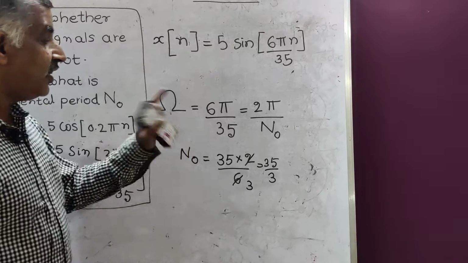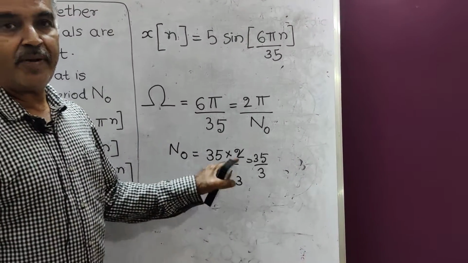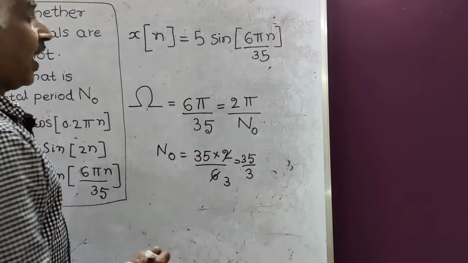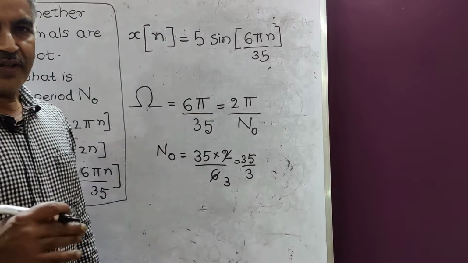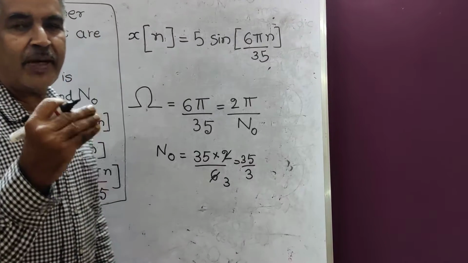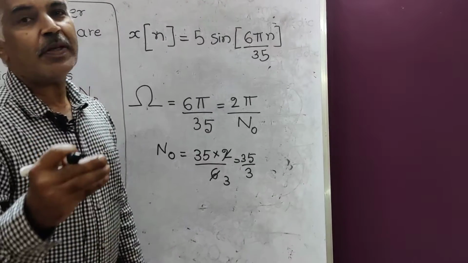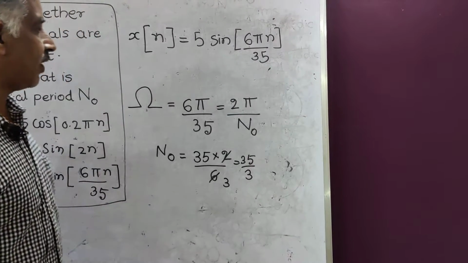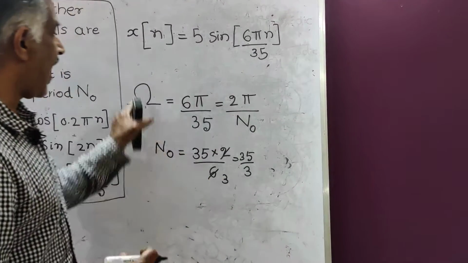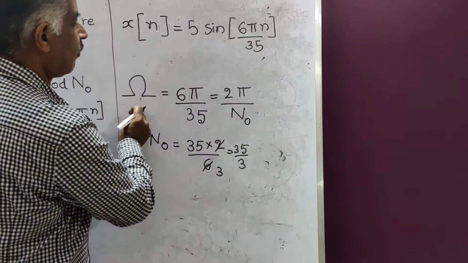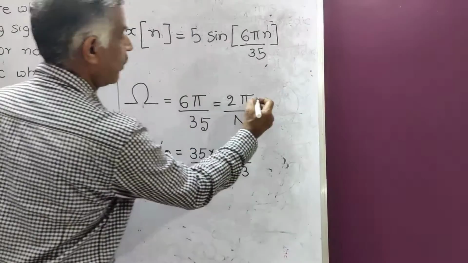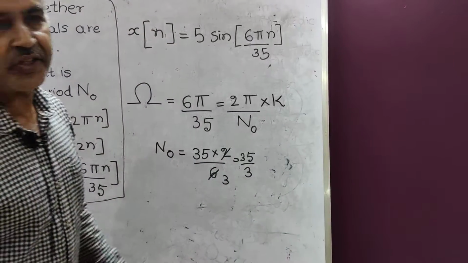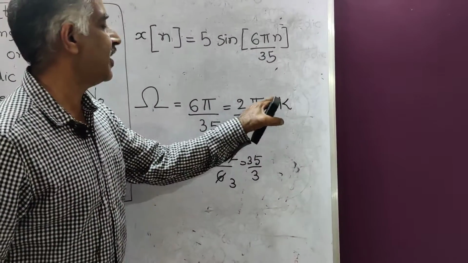But in this case, n naught can be made an integer. You have to make one modification. As I said earlier, in one of my video lectures I took multiples of 7 to get weekdays: 7, 14, 21, 28, etc. So you modify this: angular velocity equal to 6 pi by 35 equal to 2 pi k by n naught, where k is an integer.